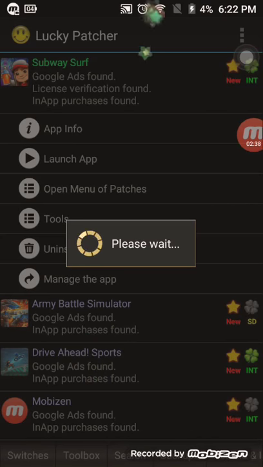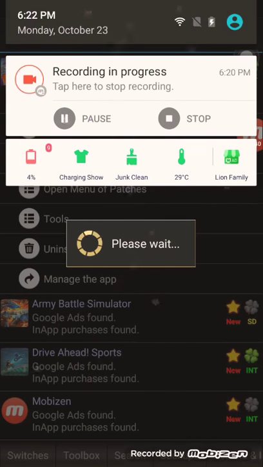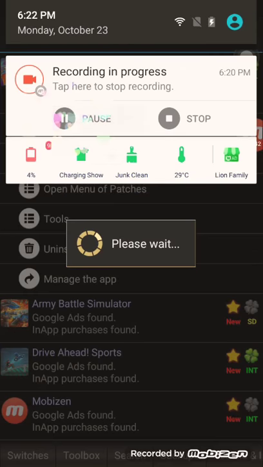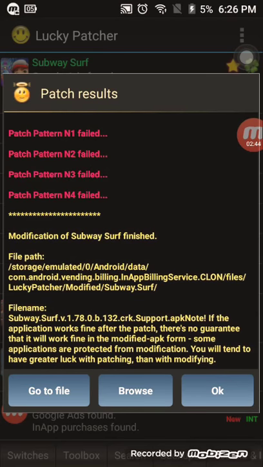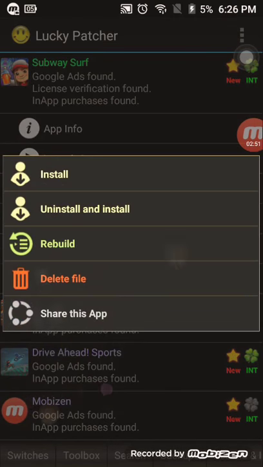Once it's finished, you want to go to file. So you press it, then you try and find uninstall and install. So you want to click that, not install, not rebuild, not delete file or anything else, just uninstall and install. So you press that, then you want to press yes. Then it comes up with this, and then you want to press OK.